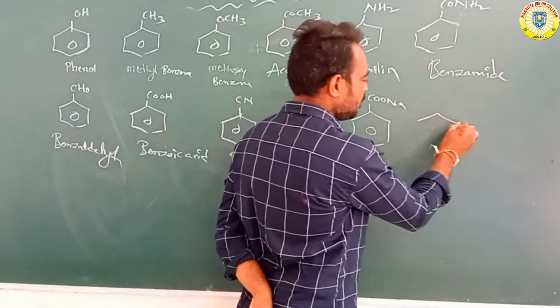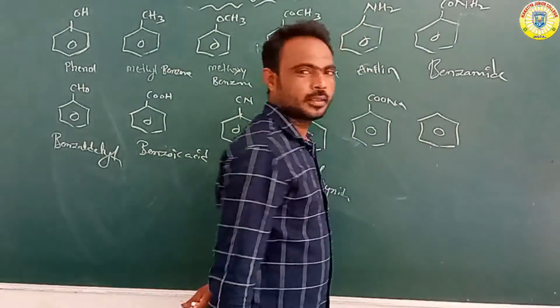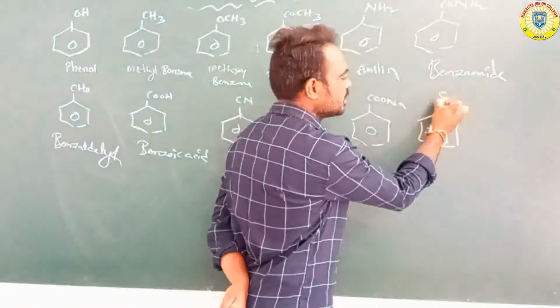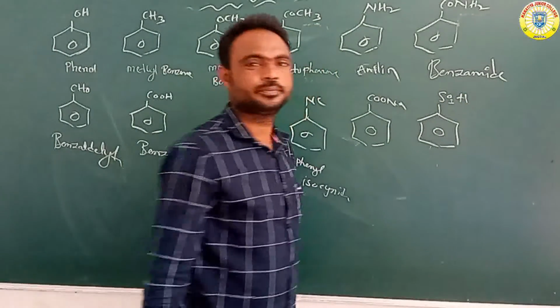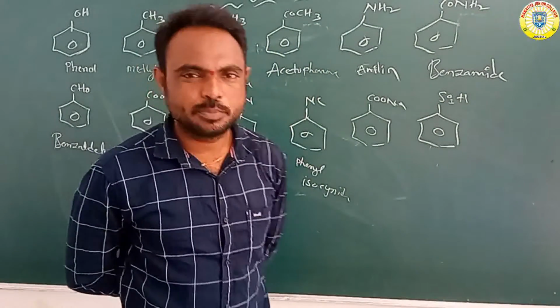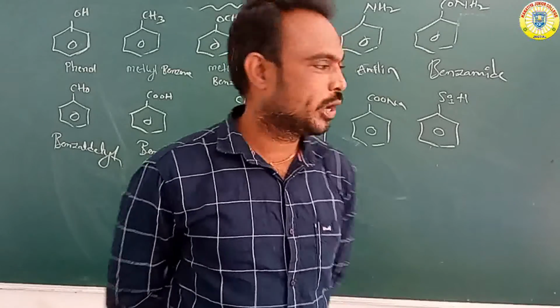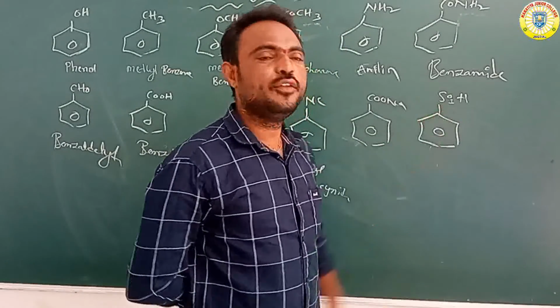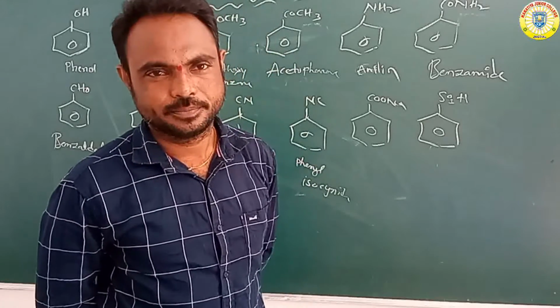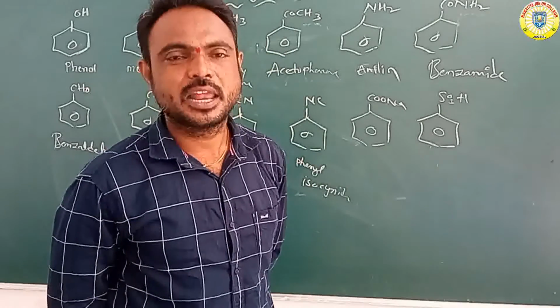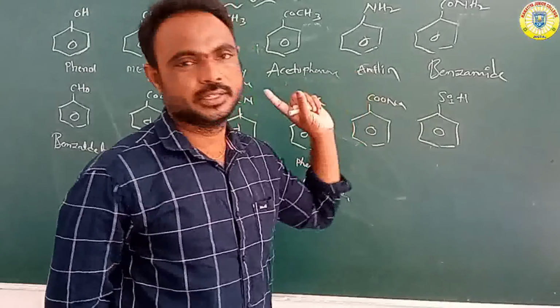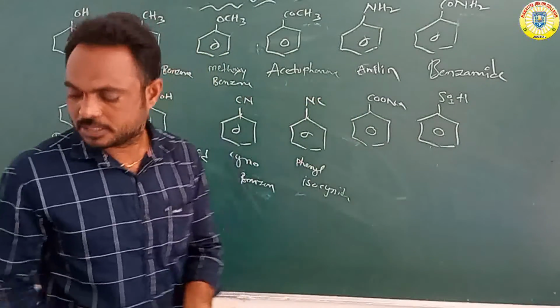Suppose benzene attached with SO3H. SO3H means sulfonic acid. Okay, benzene sulfonic acid.